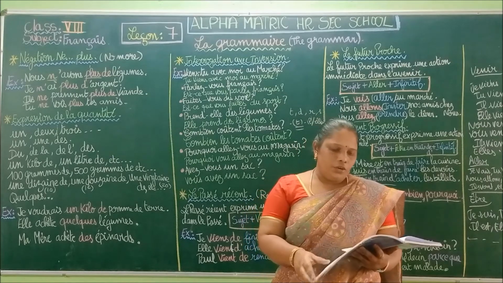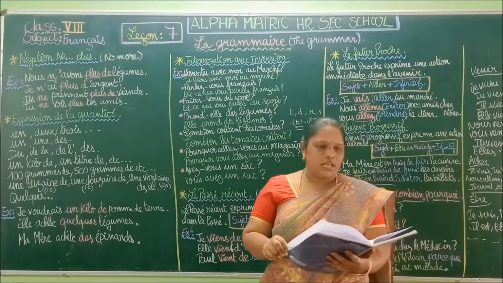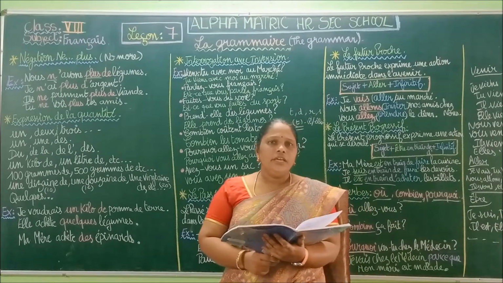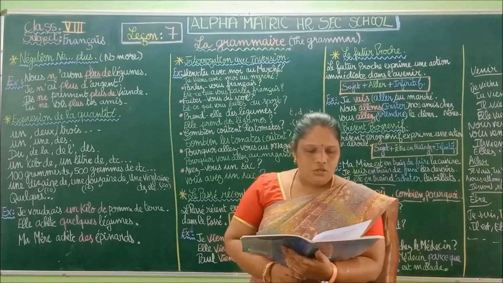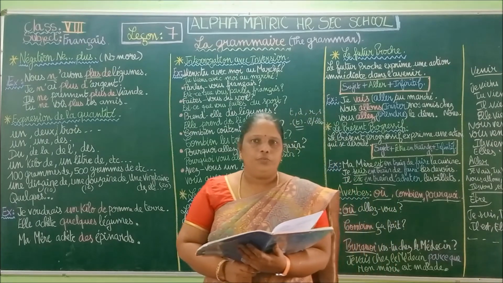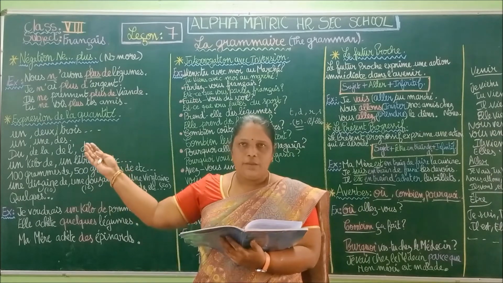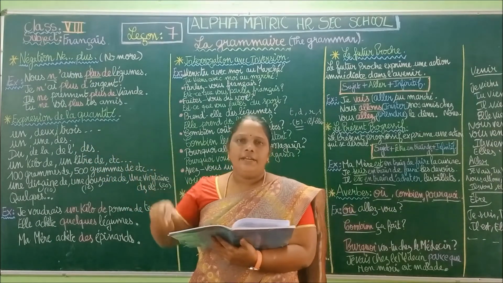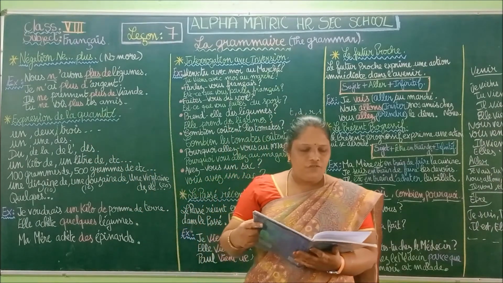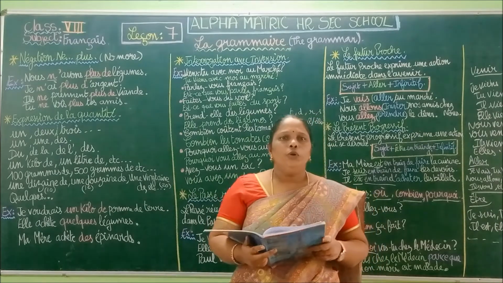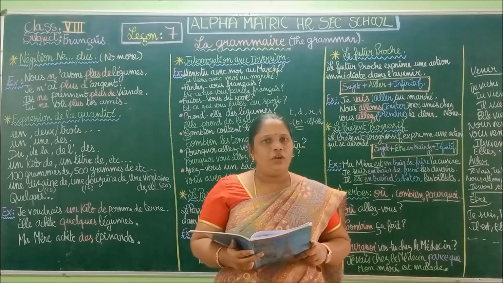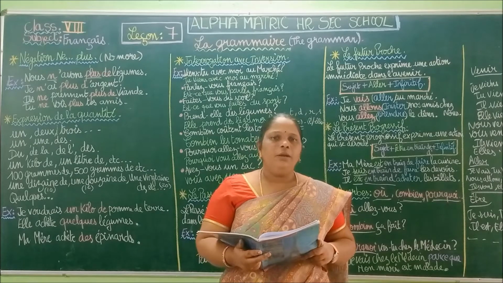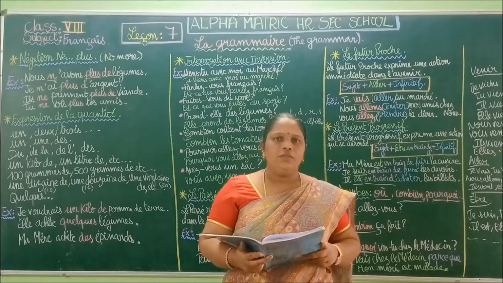Okay, so we are going to see some exercises. Exercise number 1. So you have ne plus. Yes, so we saw an example of using the negation. So where we have to put ne plus. Ne before the verb, you have to identify the verb and then plus will come after the verb.